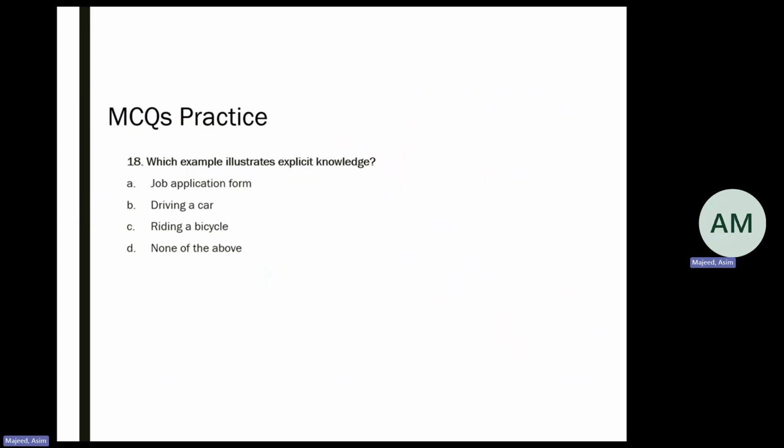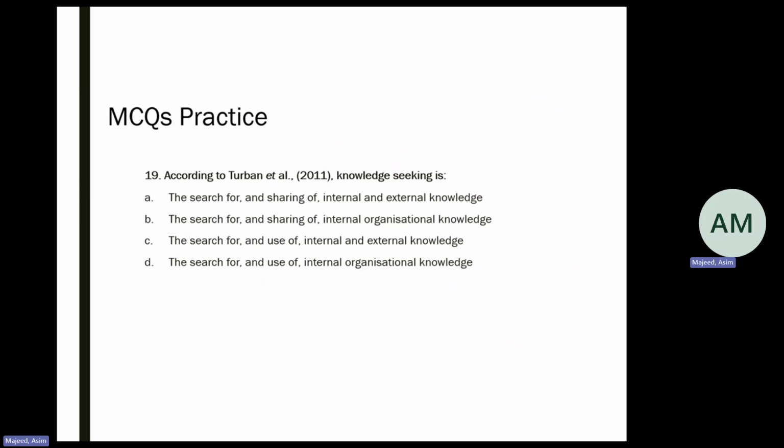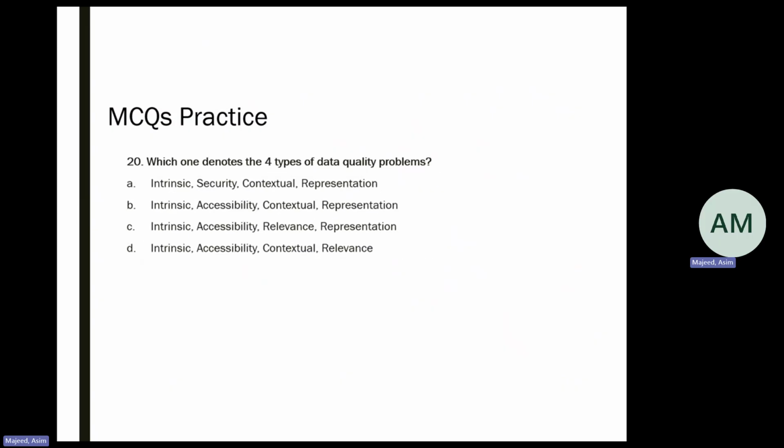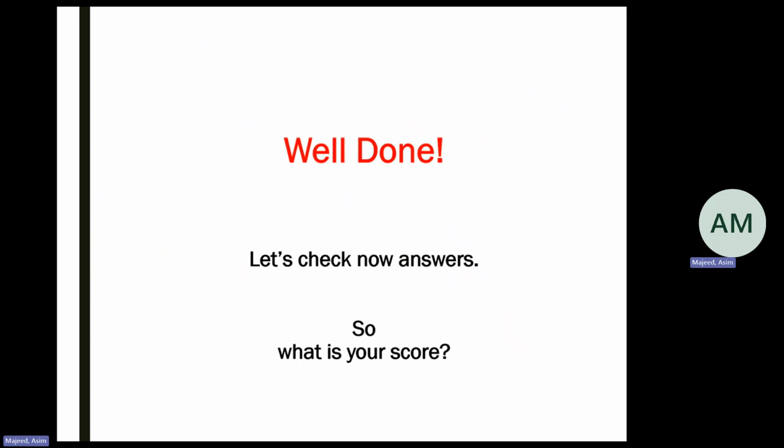Question 18 asks which example illustrates explicit knowledge. Question 19 is, according to Turban et al. 2011, knowledge seeking is, with four options to choose one from. Question 20 asks which one denotes the four types of data quality problems. Once you have picked the answer from these four options, thank you very much. Well done. Let's check the answers now. What is your score?